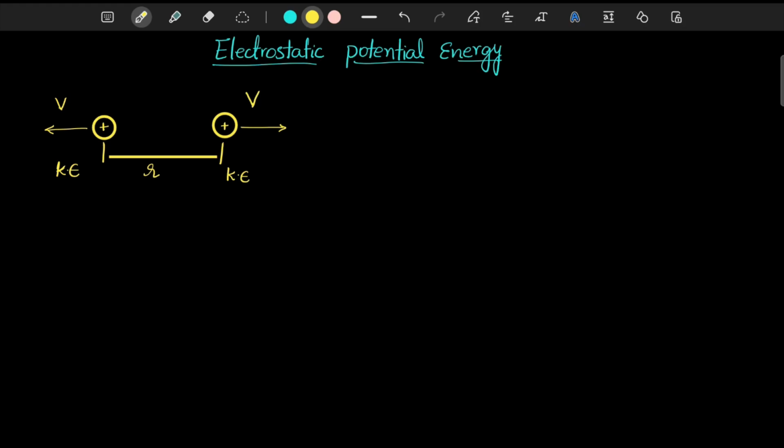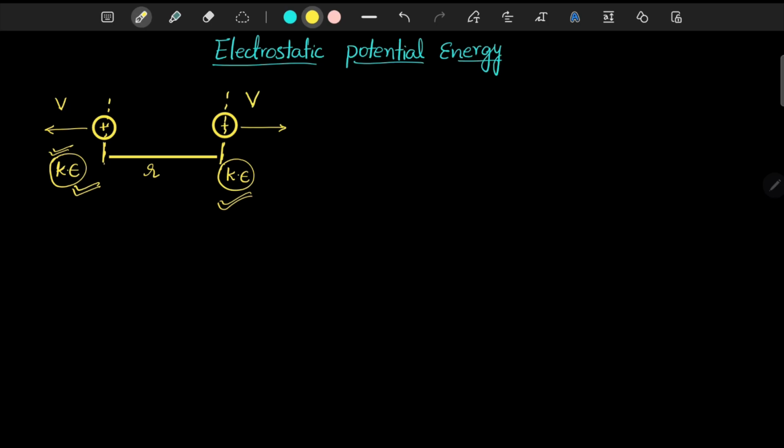Energy is neither created nor destroyed, but one form of energy gets converted into another. So if this kinetic energy is being produced here, there is some other form of energy between these charges that is changing.